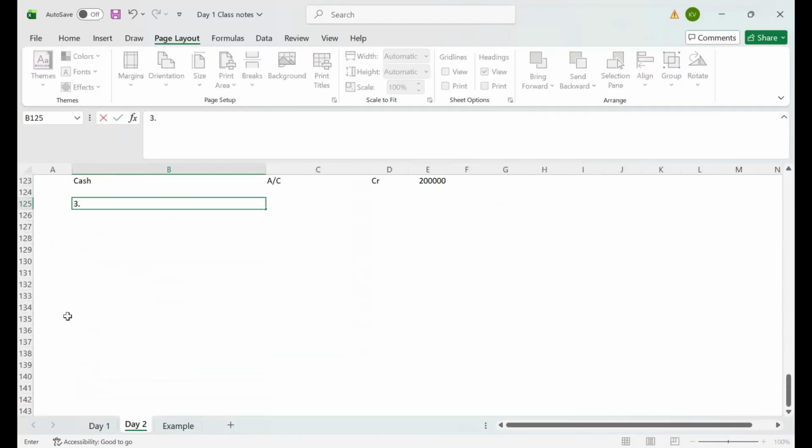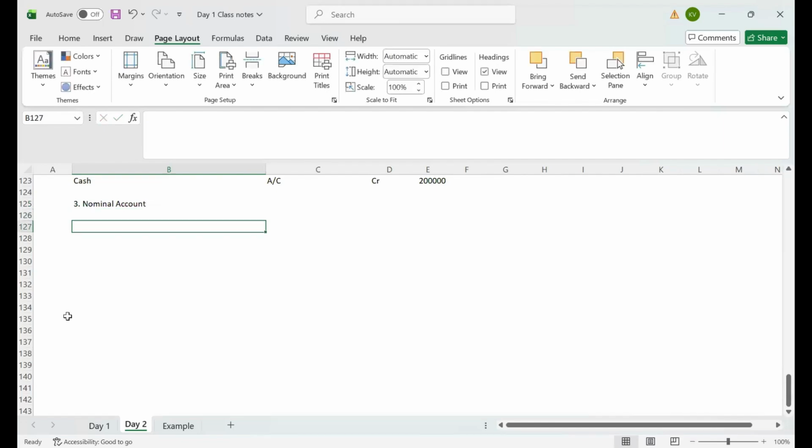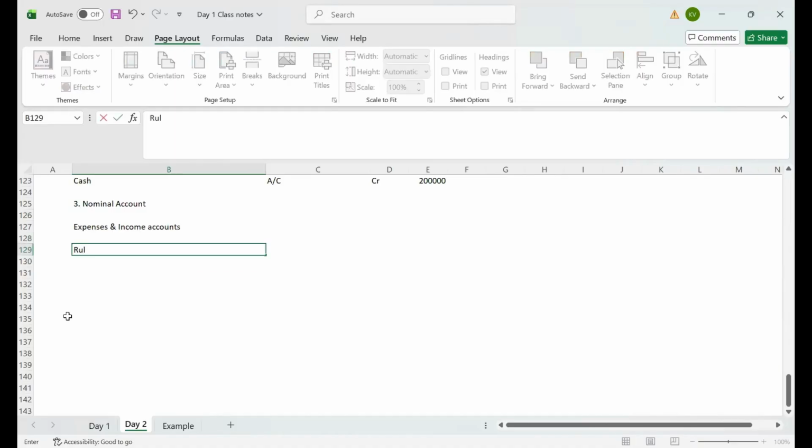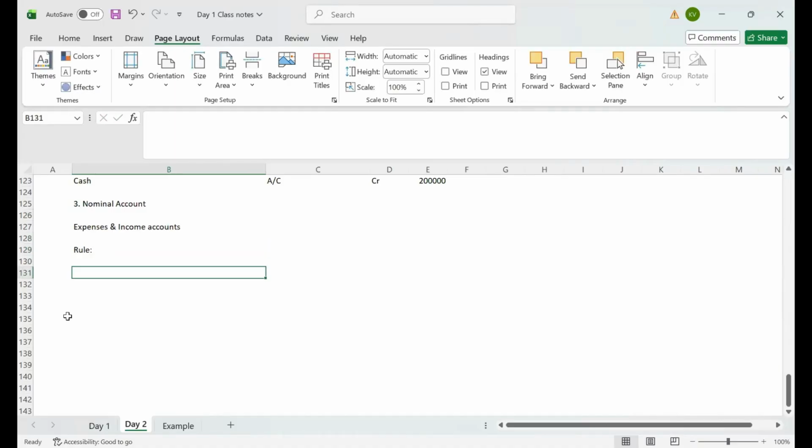Next, we are going to the third golden rule, nominal account. What is meant by nominal accounts? Nominal accounts are like expense accounts and income accounts. Okay. As per the nominal accounting rule, debit all expenses and credit all incomes.